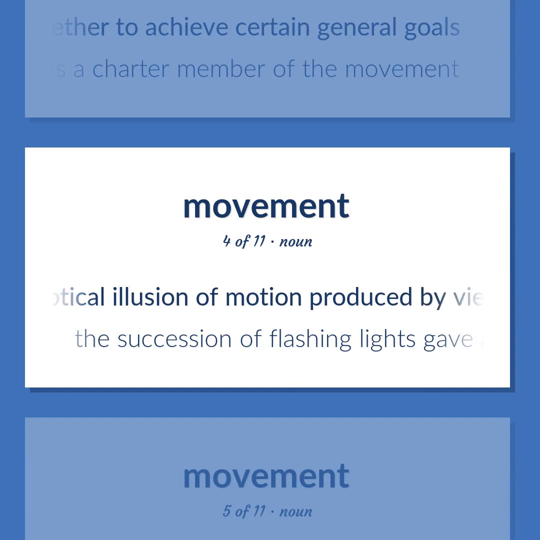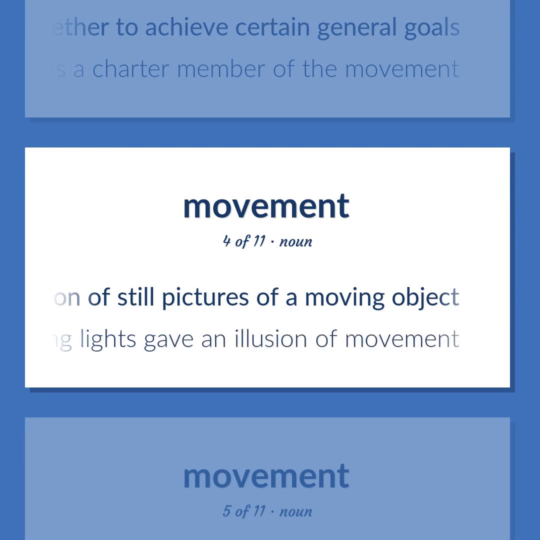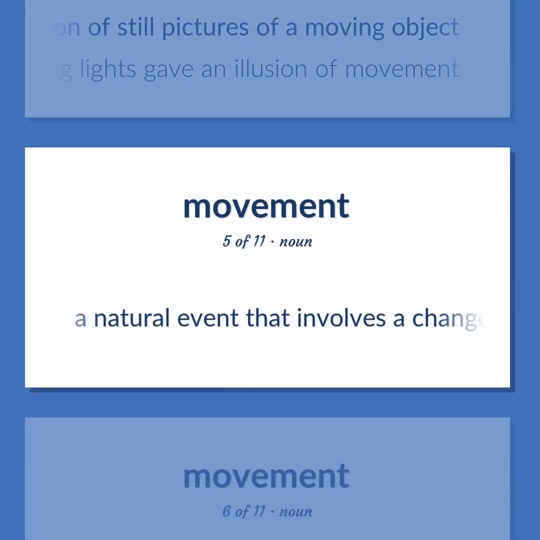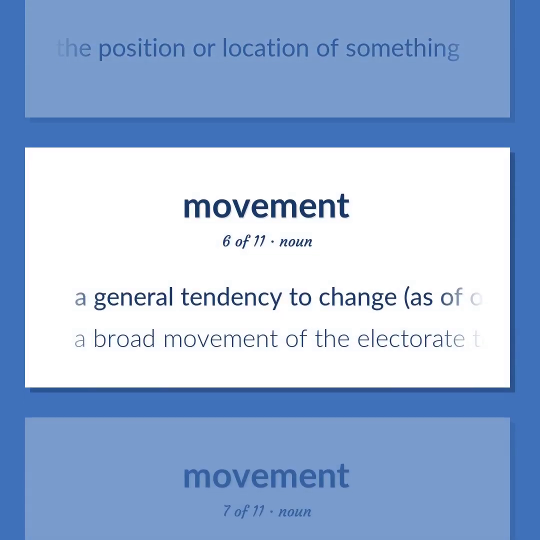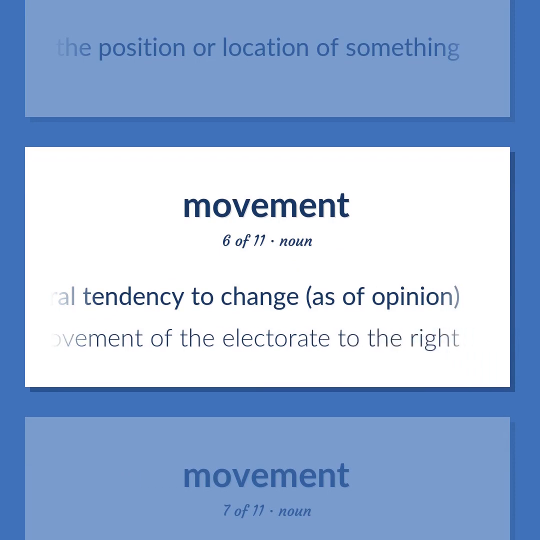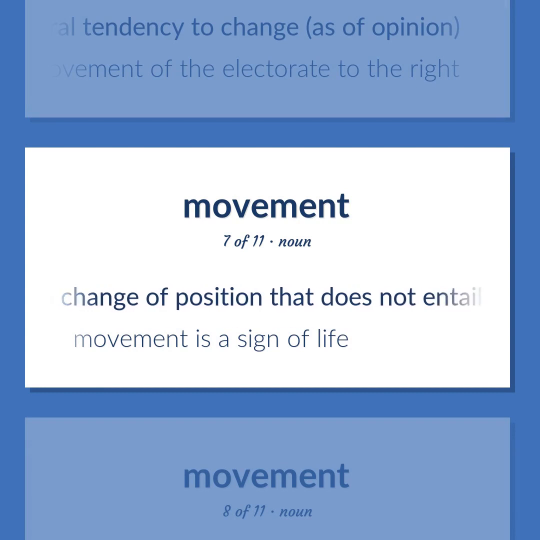An optical illusion of motion produced by viewing a rapid succession of still pictures of a moving object. The succession of flashing lights gave an illusion of movement. A natural event that involves a change in the position or location of something. A general tendency to change, as of opinion. A broad movement of the electorate to the right. A change of position that does not entail a change of location. Movement as a sign of life.